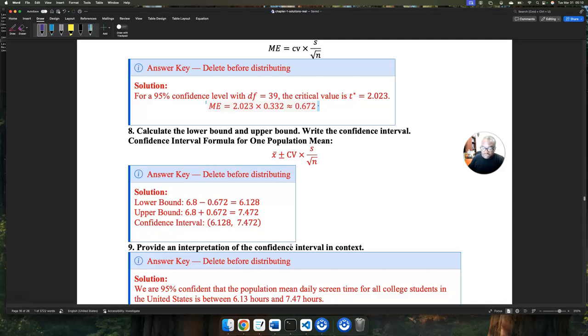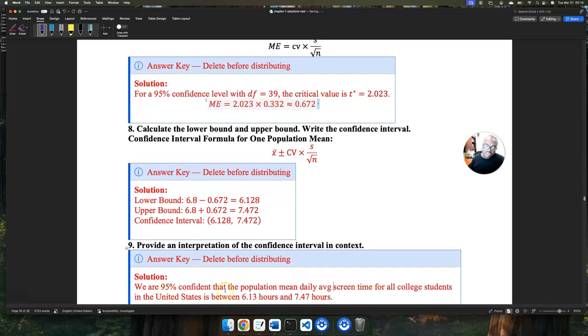In terms of our interpretation, we are 95% confident that the population mean of daily screen time for all college students in the United States is between 6.13 and 7.47 hours. That's a lot of time. Ideally, I would say the mean average screen time, which is more specific, because each student gave us their average. The average screen time for all college students in the United States is between 6.13 and 7.47 hours. That is a lot of time.